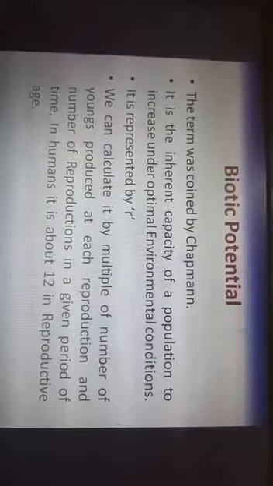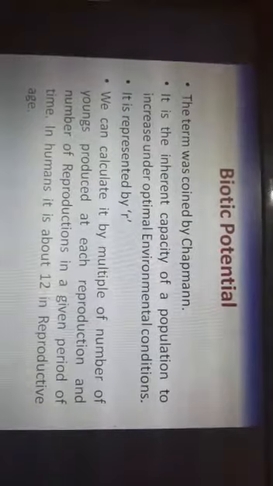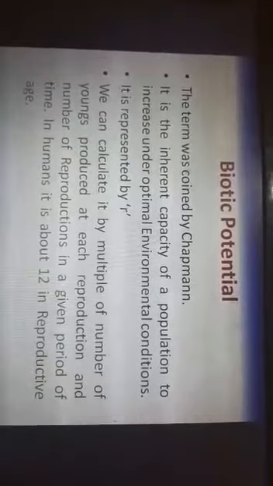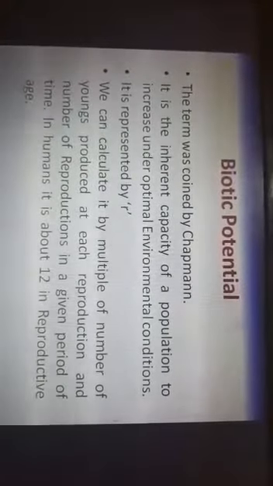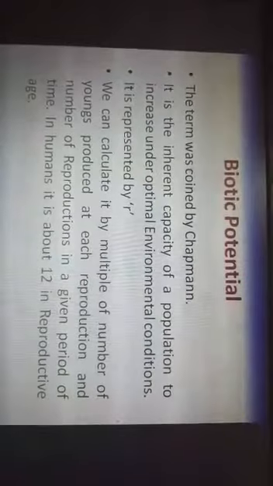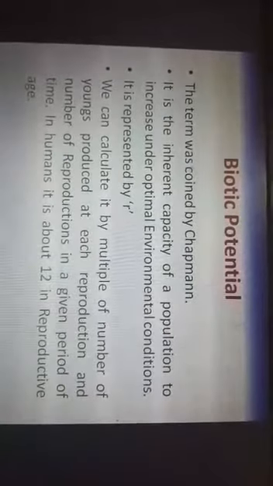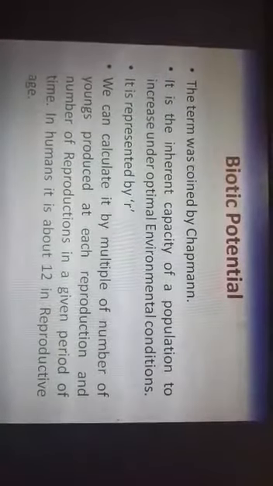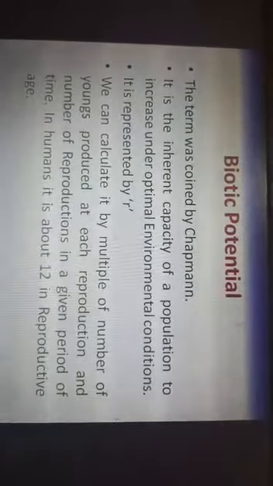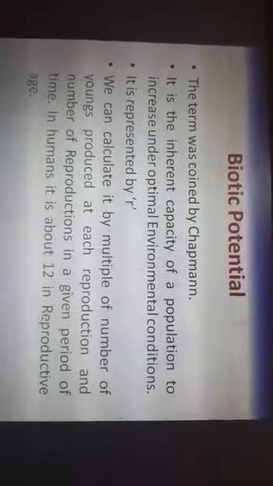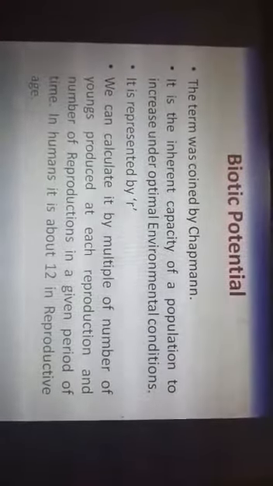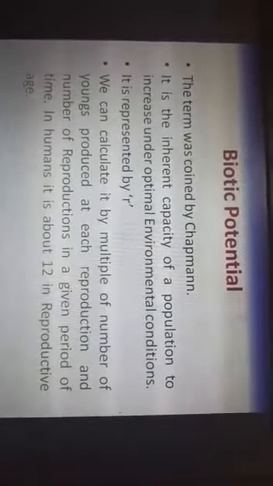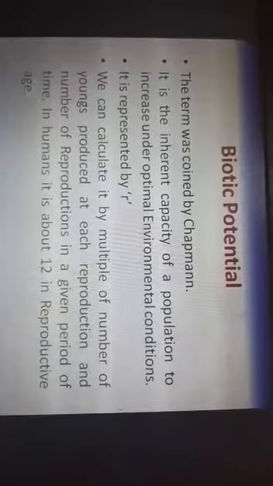Another characteristic is the biotic potential, which was given by Chapman. It is the inherent capacity of a population to increase under optimal environmental conditions. That means when the environmental conditions are favorable. It is represented by R. We can calculate it by multiplying the number of young ones produced at each reproduction by the number of reproductions in a given period of time. Suppose in the case of humans it is about 12 in reproductive age. From 18 years up to 45 years, there can be 12 individuals by one couple.